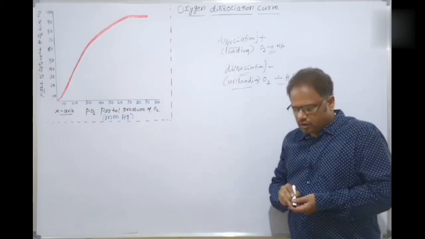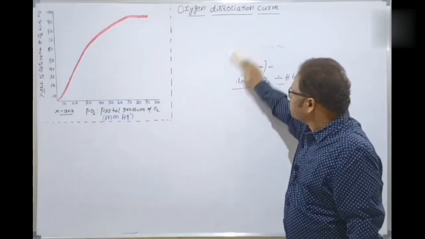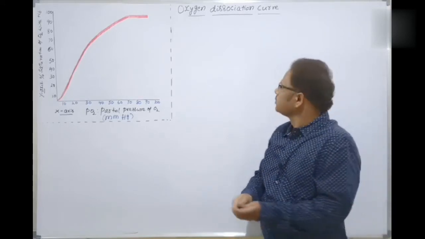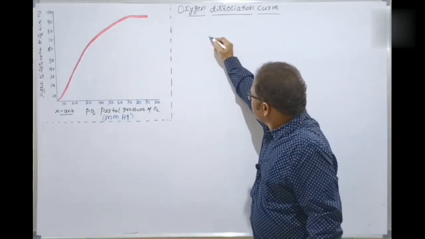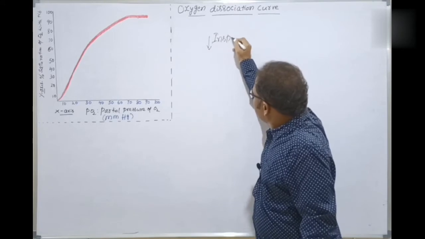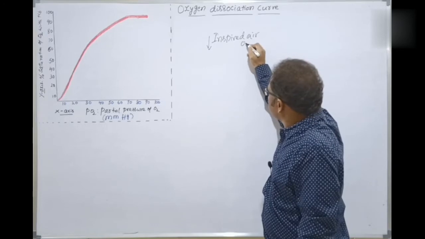Clear? So before discussion of this, let's have a glance at the introduction. So here, inspired air or inhaled air, which is nothing but oxygen, isn't it?